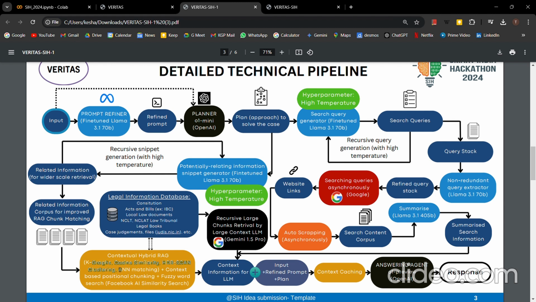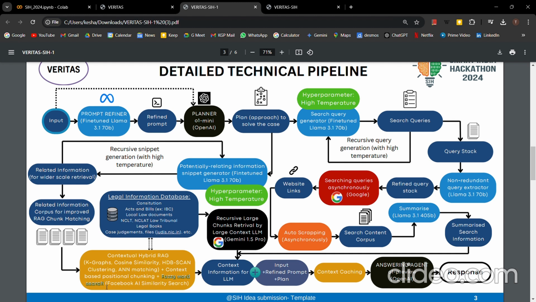This will include everything from knowledge graphs, cosine similarity, HDBSCAN clustering, artificial neural network matching, and it will also include word-based search, which I said is basically matching the words present in the database to what is present over here with us. It is also using positional based encoding.